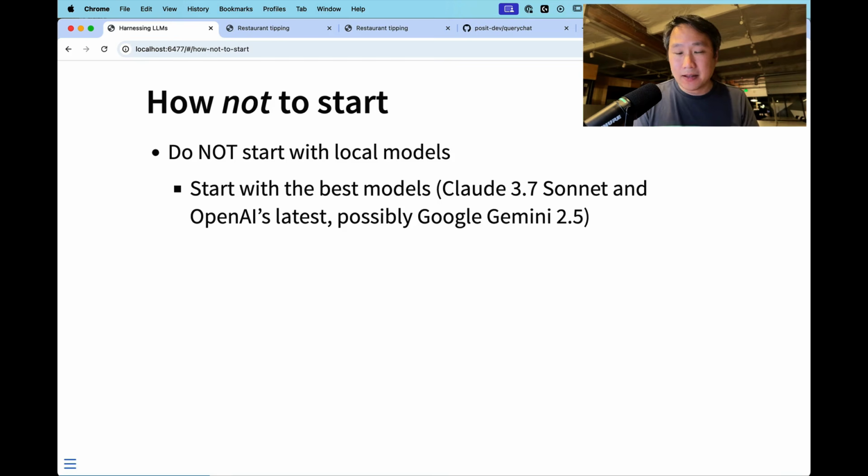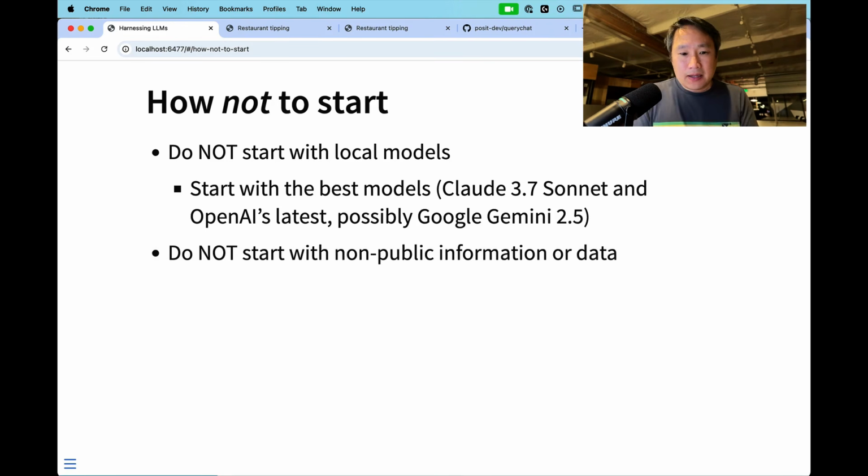OpenAI has a number of state-of-the-art models that have different trade-offs, and Google Gemini 2.5 is, I've heard, very good. The open weights ones like Llama and its derivatives, Qwen, DeepSeek, they're just not as good as you have heard. I'm sorry.